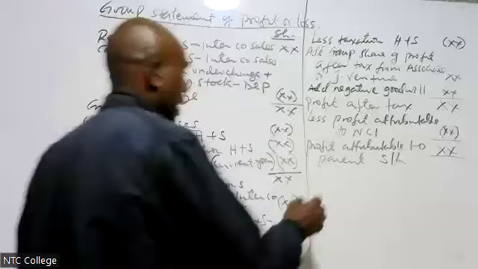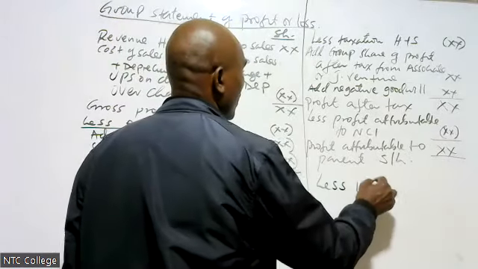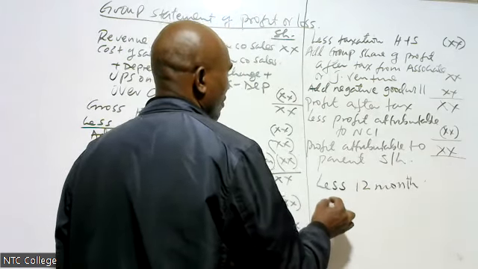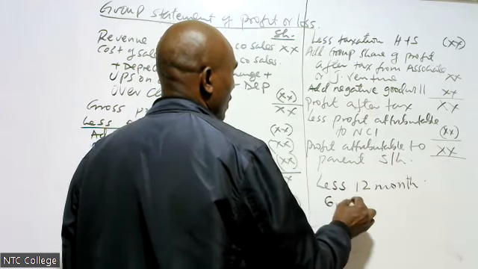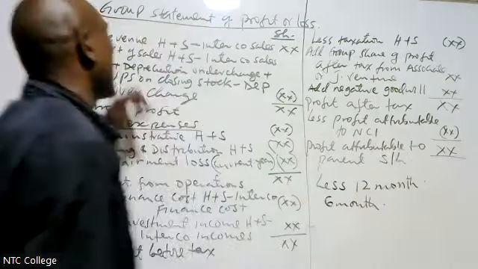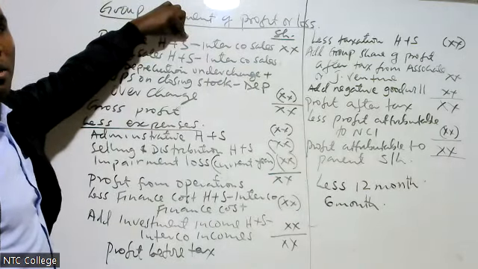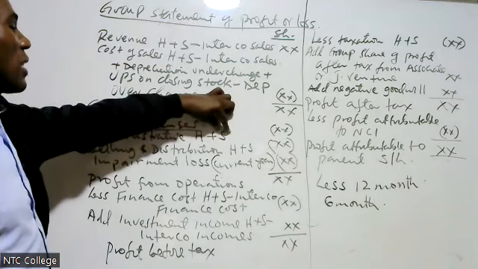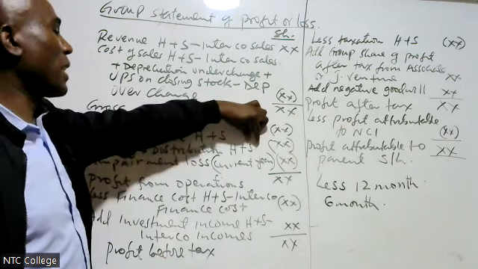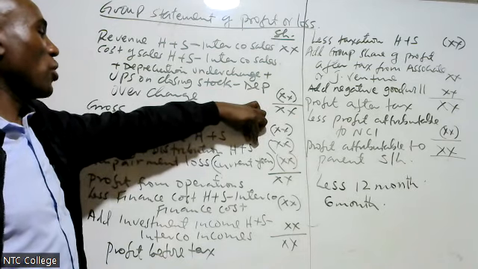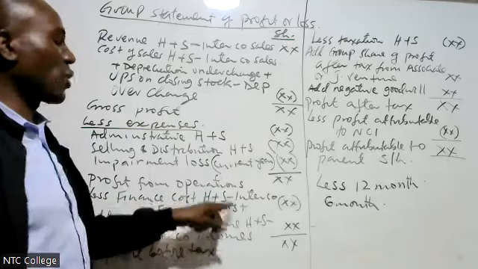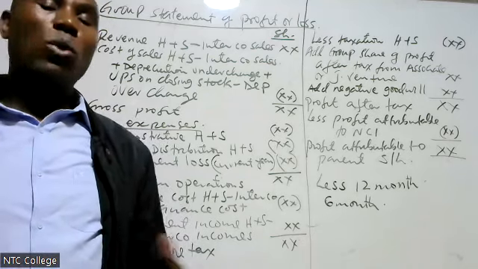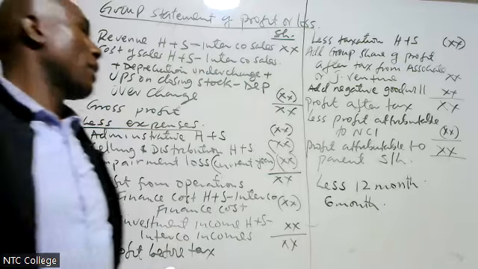For example, I acquired the subsidiary in less than 12 months. For example, I acquired this for maybe 6 months only. Therefore, when I'm taking the revenues of S, I take 6 months. When I'm taking the cost of sales, administrative expense, distribution, finance cost, I take 6 months. Therefore, in the income statement, you need to be very careful with how long I held this company.